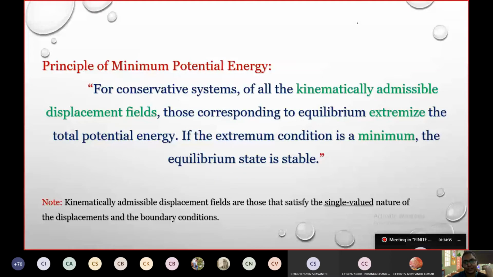Differentiation of moment will give you the shear force. That is all. That also you forgot? Very well. See, I cannot come back to you with all the terms that you keep forgetting.